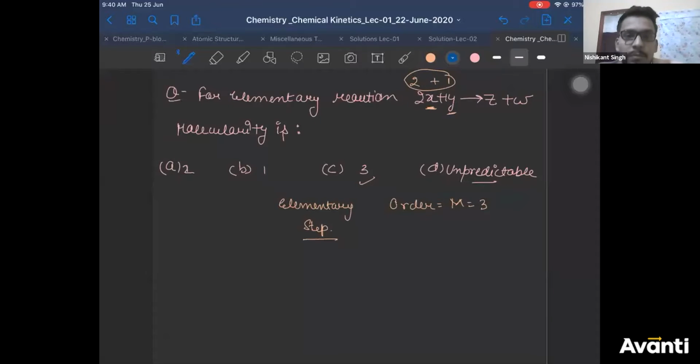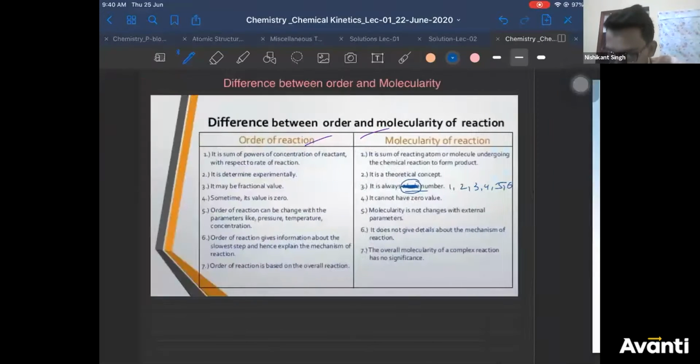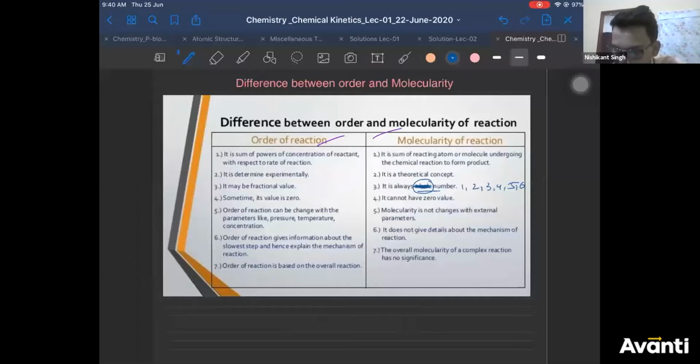All right, so let's come. Adesh, but it should be given that conditions are not changing for order to be the same. Obviously, Adesh, if the conditions are not mentioned, you'll assume the conditions are constant. I think you forget your states of matter. Whole number includes 0. Correct. That's why I have removed whole number, Ganesh. That's why I have struck out the whole number and I said it should be 1, 2, 3, 4, 5, 6.